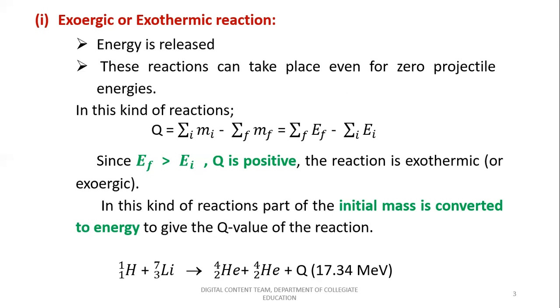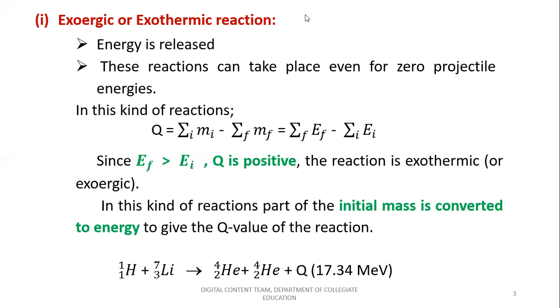Such reactions are exothermic or exoergic reactions, and you can recollect that example here for this particular exothermic reaction.